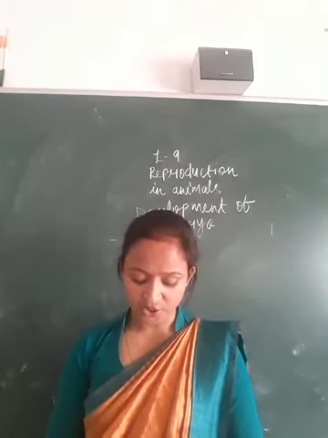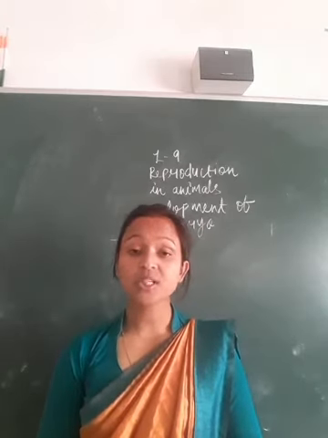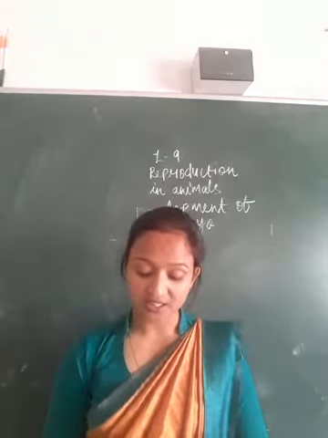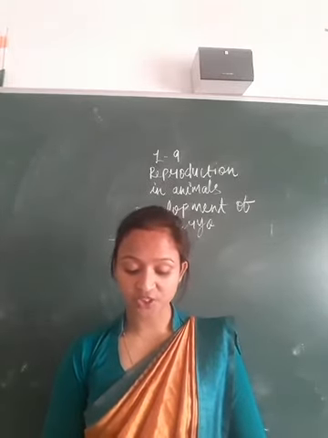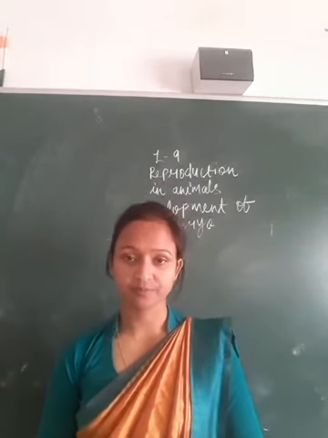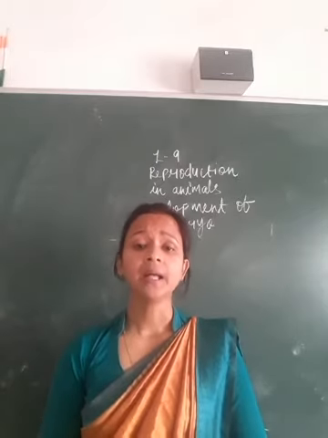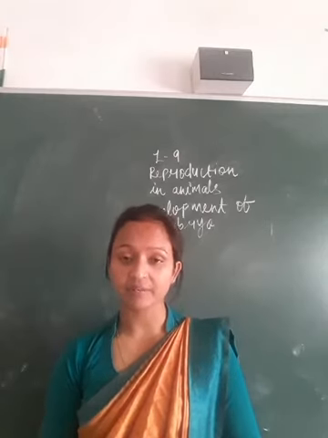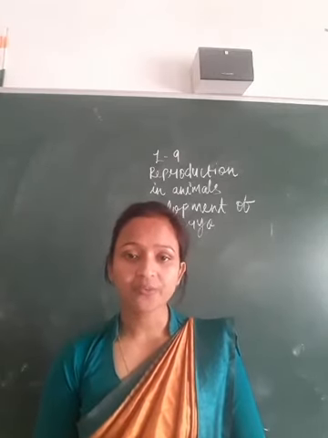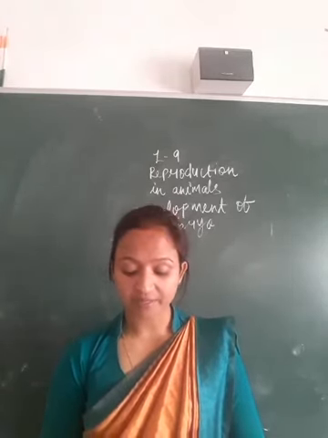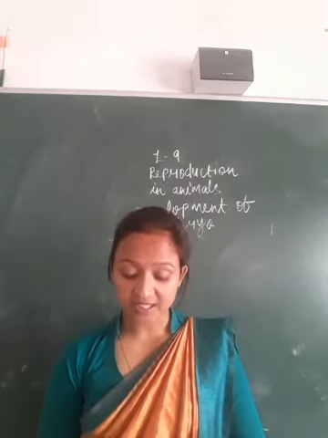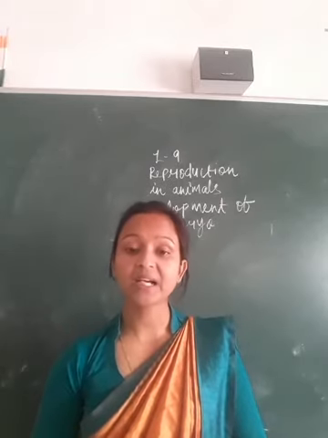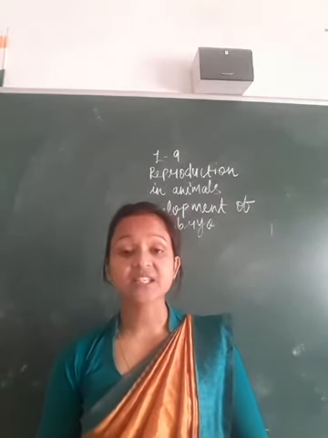How do these drastic changes take place? The process of transformation of larva or tadpole into an adult through drastic changes is called metamorphosis. What is the metamorphosis process? The process of transformation of larva or tadpole into an adult through drastic changes is called metamorphosis.